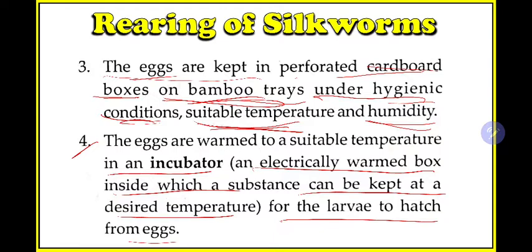They lay eggs, and after some time, under suitable conditions, the new chick hatches and comes out of the egg. In this case, the mother is not with the eggs, so we need to give artificial conditions for hatching of the eggs.